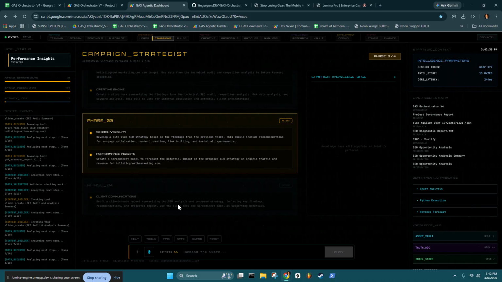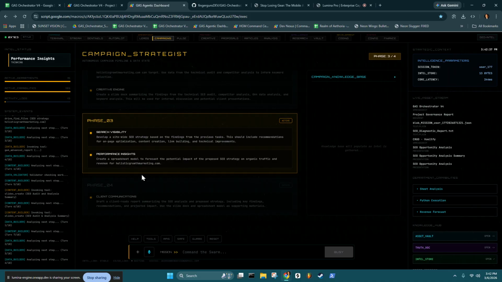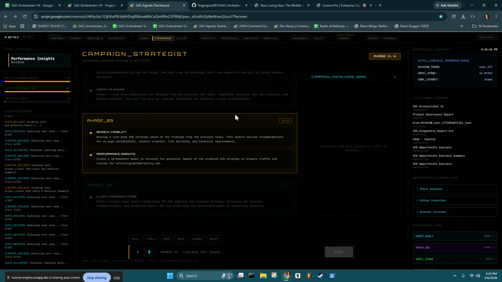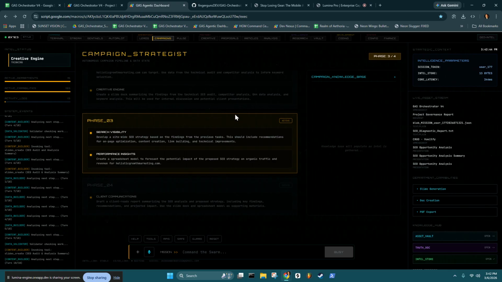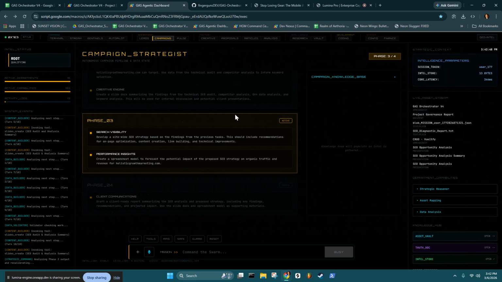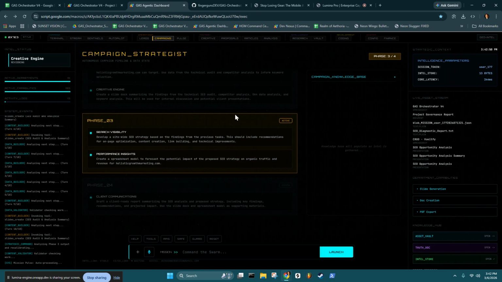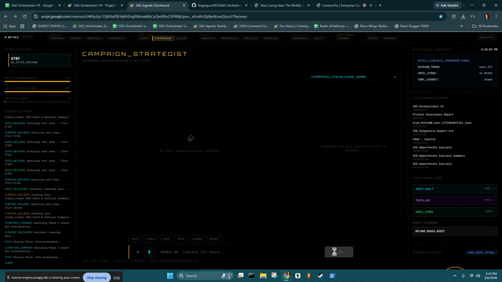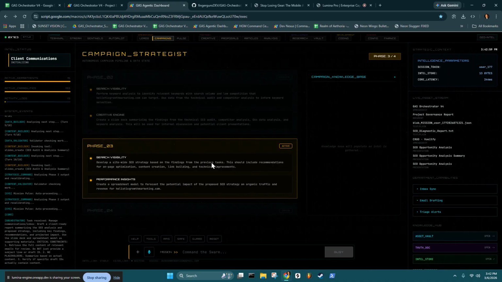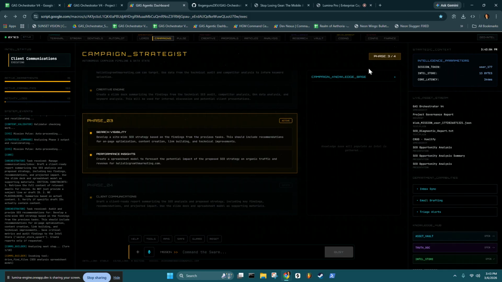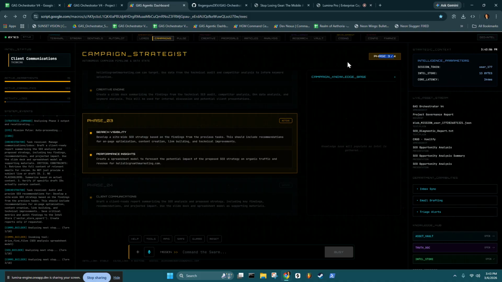So once it gets to phase 4, sometimes when it's going through these phases, it'll blank out until it gets to the next phase. It's just a little small bug I have to figure out. I may have fixed it. I haven't seen it do it in the last couple of days, but you never know. Also, this button right here is unavailable when it's doing things. You can also see which phase it's on up here.